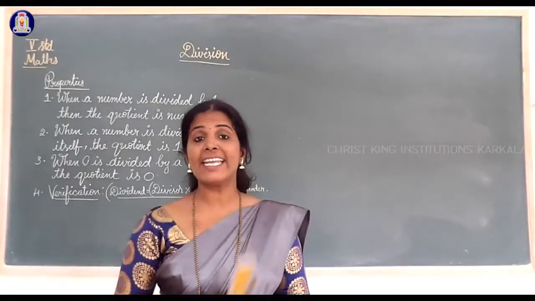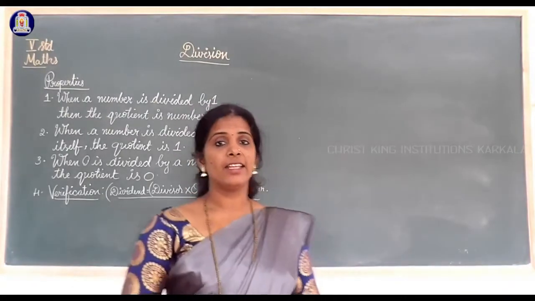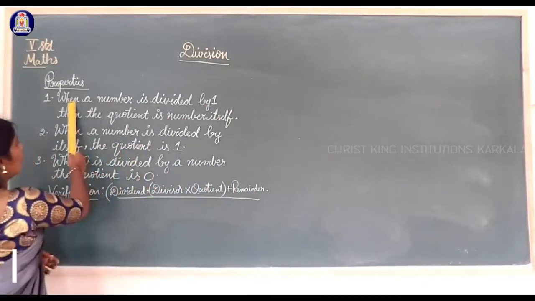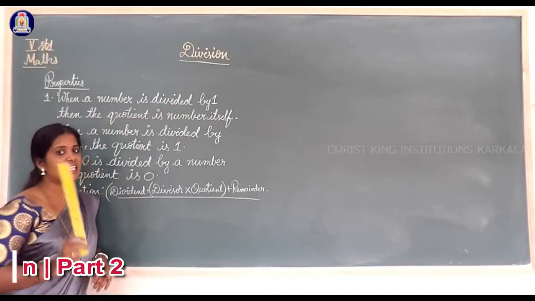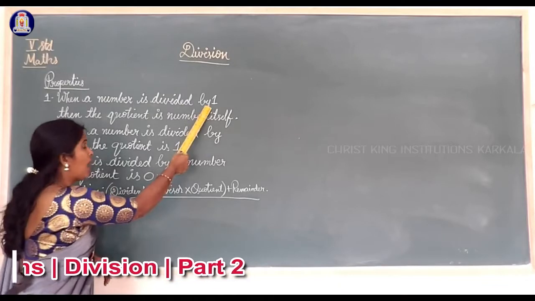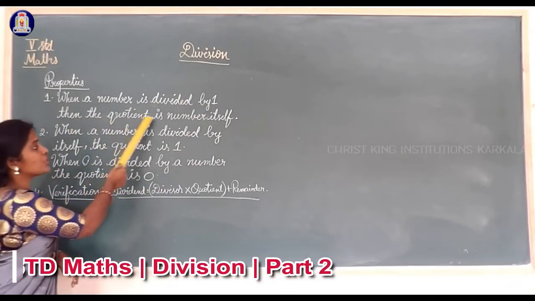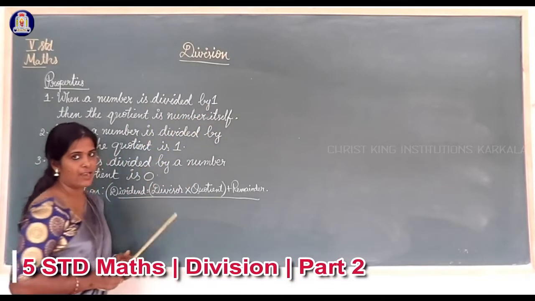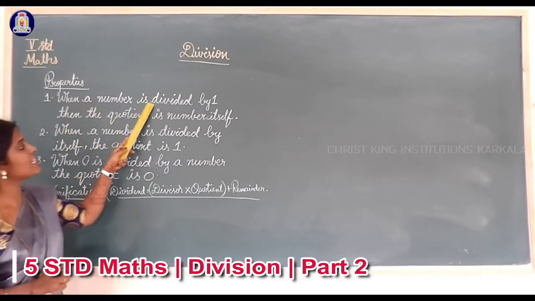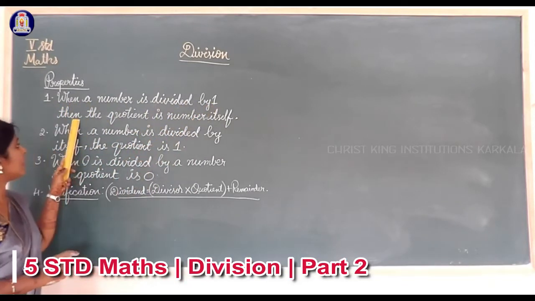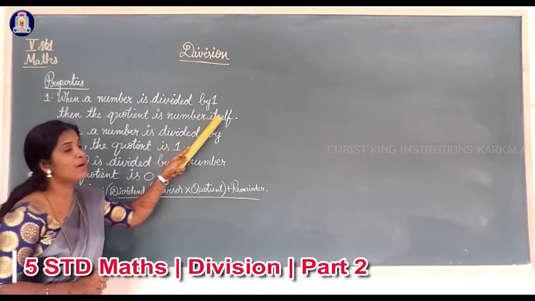There are three important properties. The first one is, when a number is divided by 1, then the quotient is the number itself.